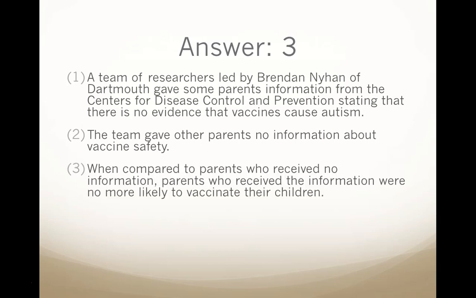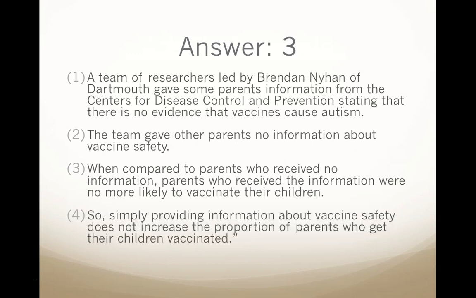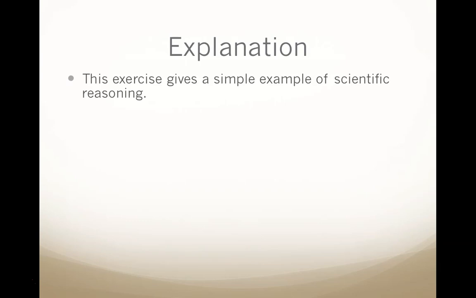When compared to parents who received no information, parents who received the information were no more likely to vaccinate their children. So, simply providing information about vaccine safety does not increase the proportion of parents who get their children vaccinated. How does this compare to your numbered list? Let's look at the explanation.